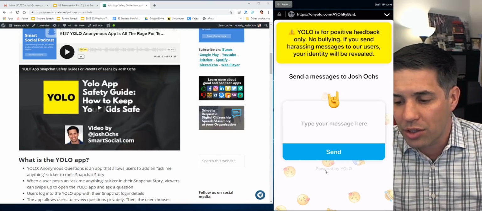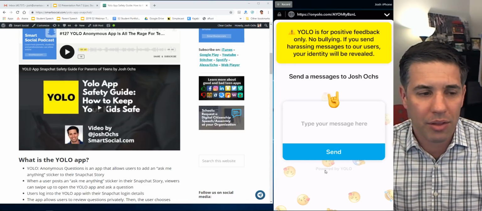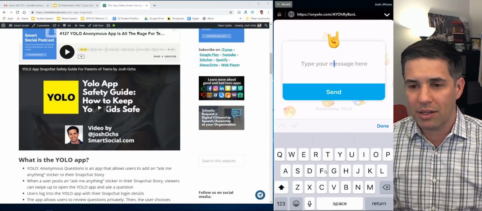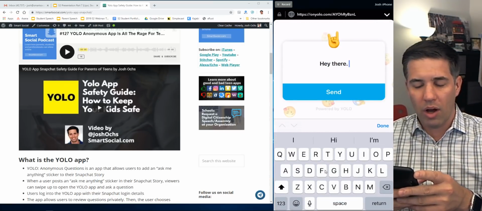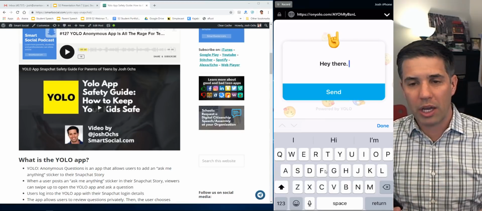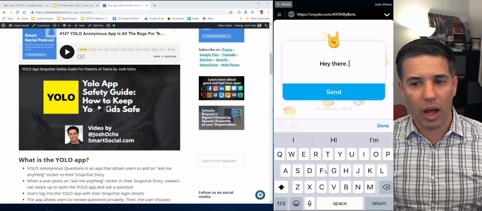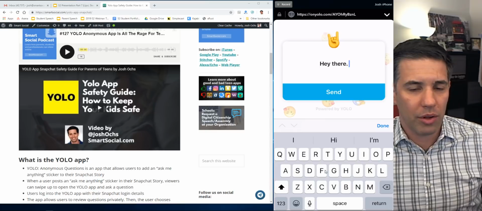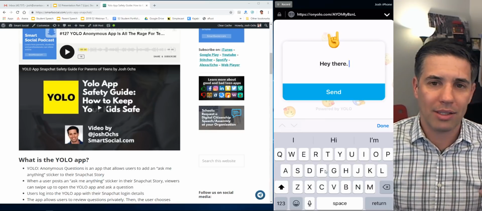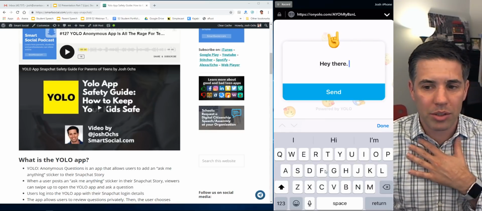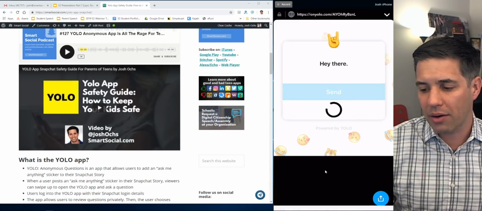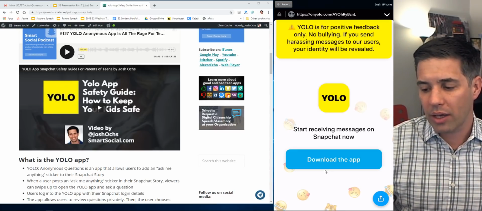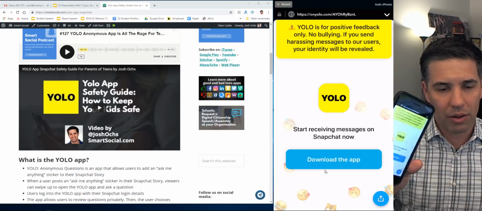Send messages to Josh Oakes. Now, I don't think they're going to reveal, whatever. Type your message. Hey there. It could be really bad. Like, I saw what you were, you're ugly, and that seems simple to us, but that could really hurt somebody. So let's just send that, okay? Okay, so download the app. They try and get you to download the app.